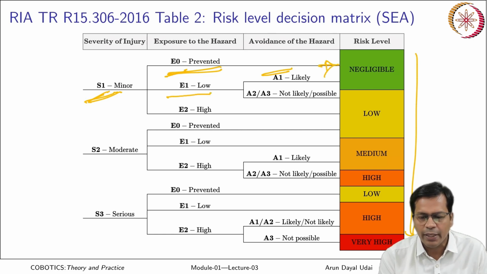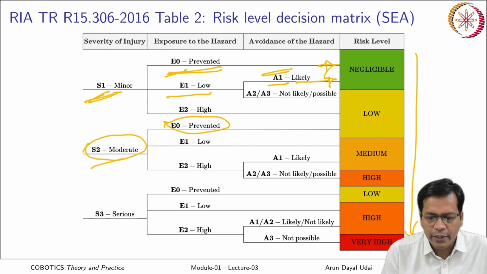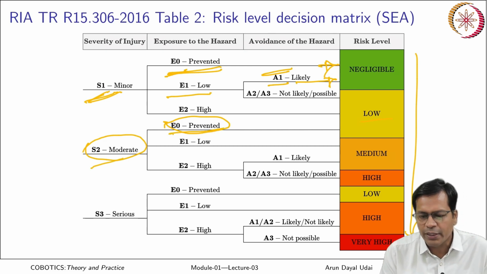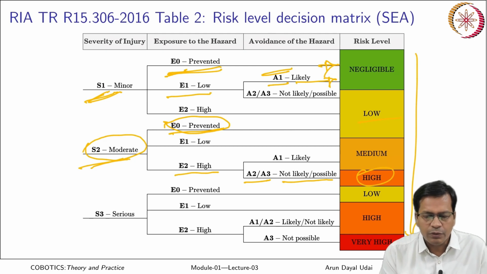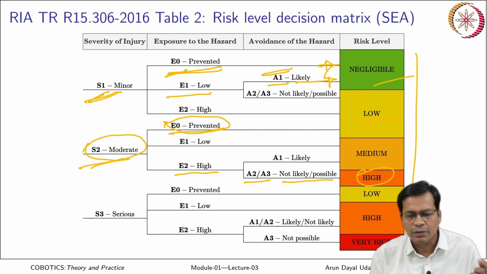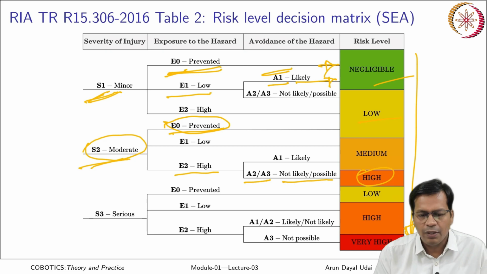If it is E1 and A1, it is likely, so again it is negligible. If it is S2 and E0, it is still prevented and it goes to low. But if it is S2 moderate and E2 high, and A2 or A3, not likely and possible, it goes to high. You see, depending on different combinations, it reaches negligible or a very high risk factor. Okay, so very high risk level, right?